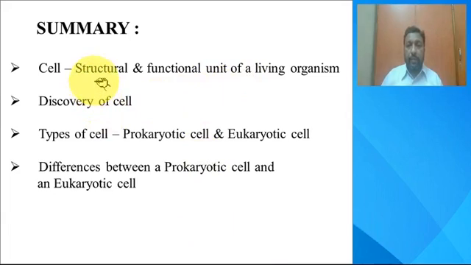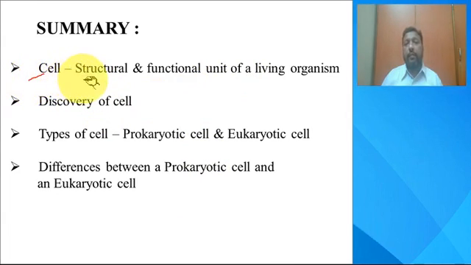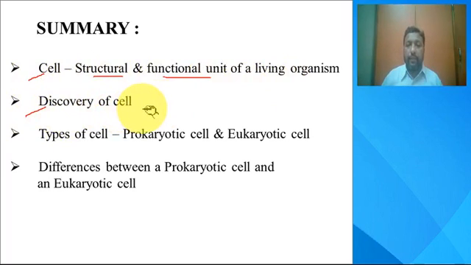Coming down to the summary, we discussed what a cell is, the definition of a cell, that is, the structural and functional unit of a living organism. We saw a brief history of the cell, who saw the dead cells, living cells, who discovered the nucleus, and so on.